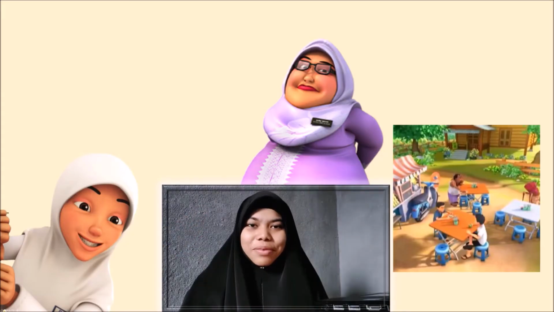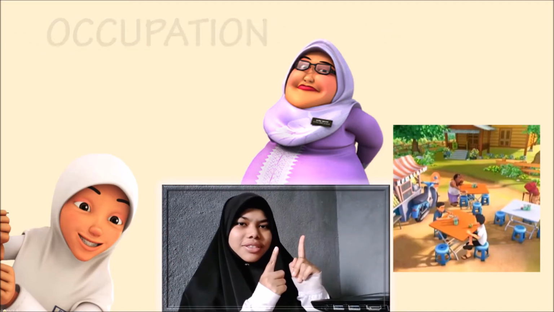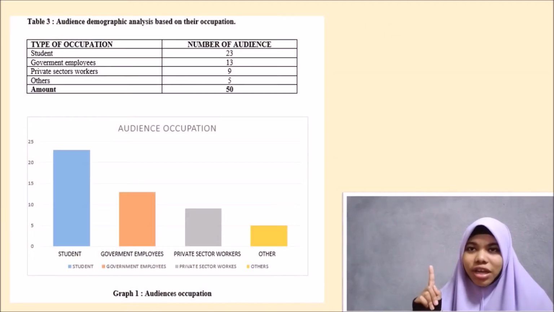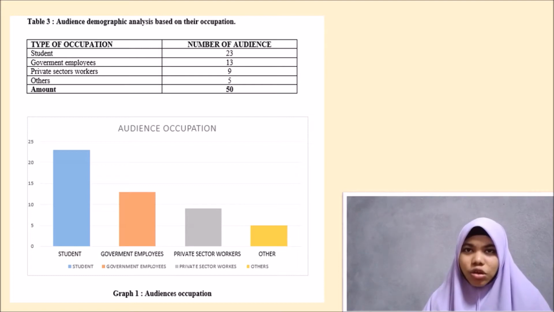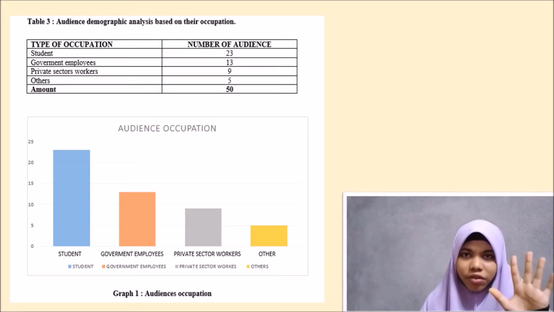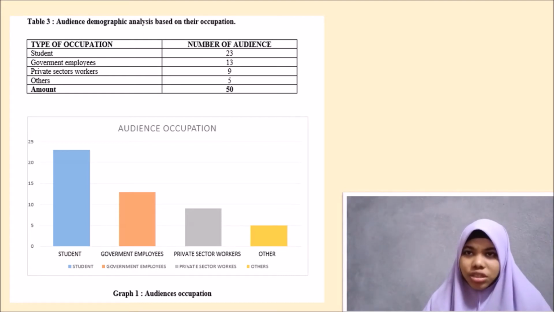Third, the audience demography analysis based on their occupation. Graph 1 shows the demography analysis based on the type of the audience's occupation. A total of 23 audiences are students, while a total of 13 audiences are government employees. 9 audiences are private sector workers and a total of 5 audiences do other jobs. This shows that the consumers of most branded goods are students.